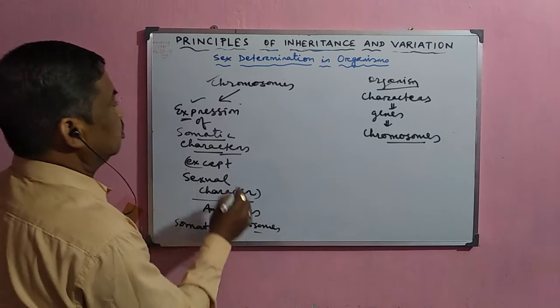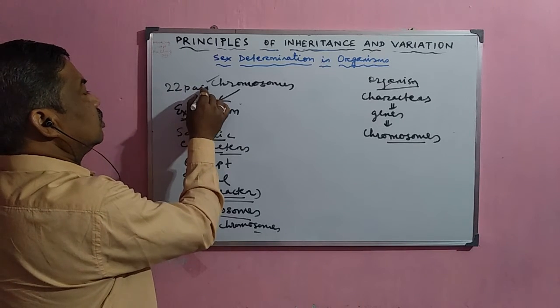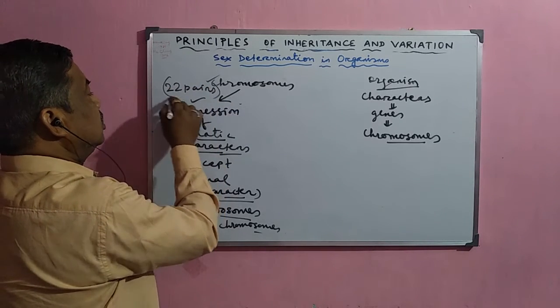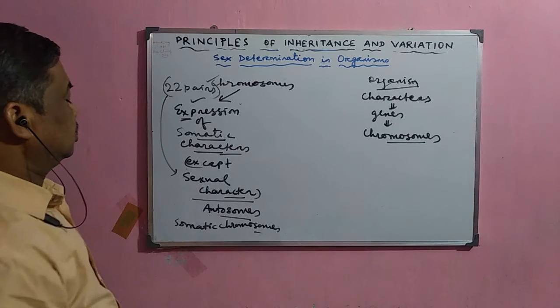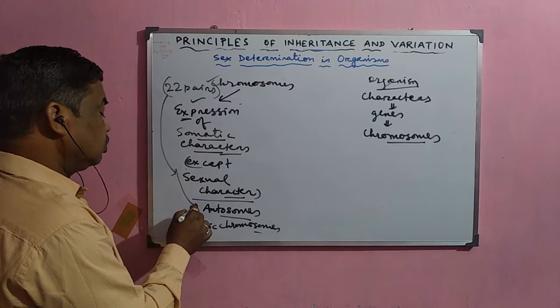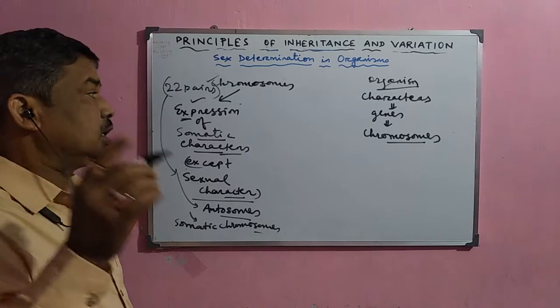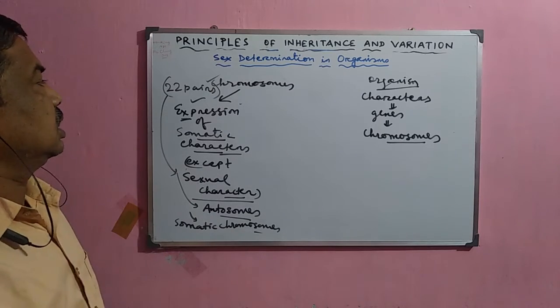In the case of human beings, there are 22 pairs of autosomes. These 22 pairs of chromosomes are called the autosomes, and they are responsible for the development of all the characters except the sexual character.